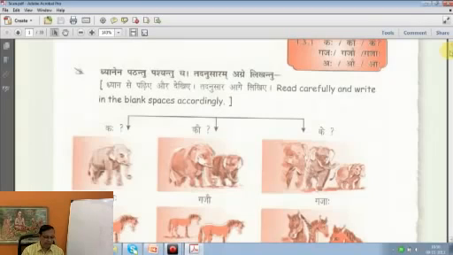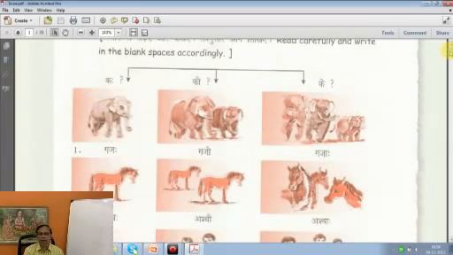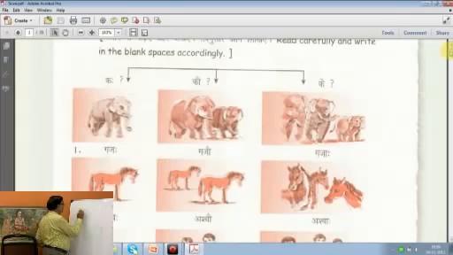Now, please watch carefully how the singular of Prathama Vibhakti becomes dual and plural. Gajaha, gajau, gajaha. If I say gajaha is singular, to make it plural, I elongate it. Gajaha, elephants.